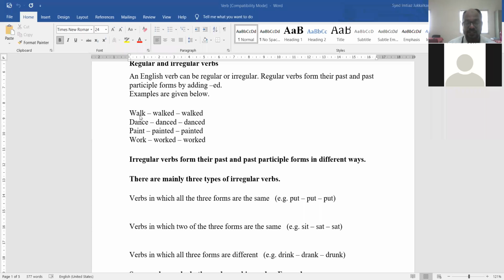What are the 3 forms? First form is the basic form that we call infinitive.